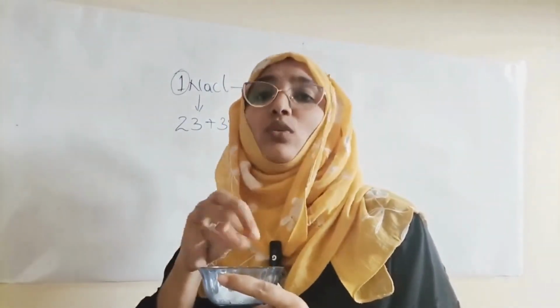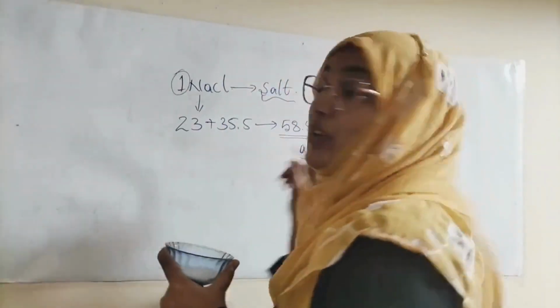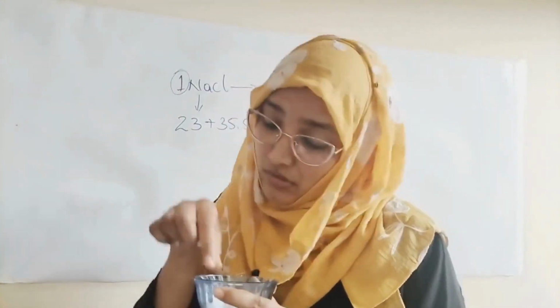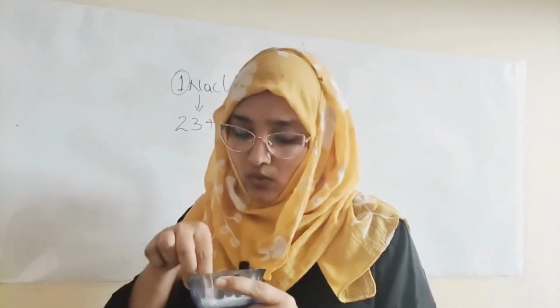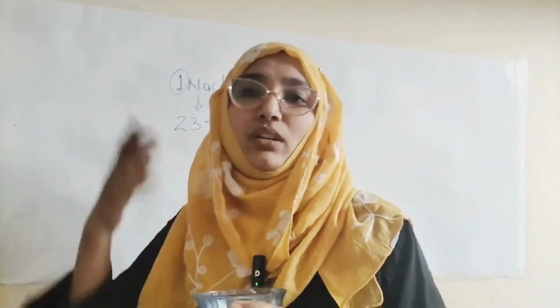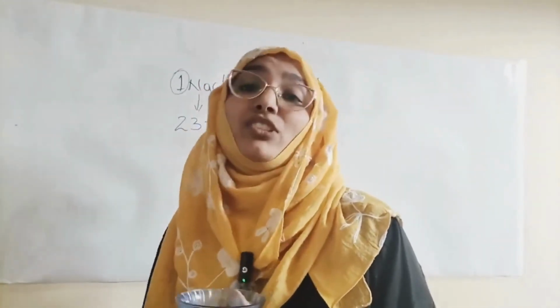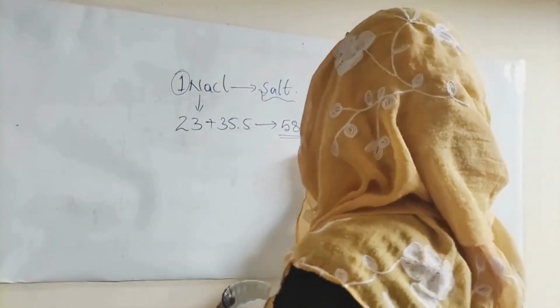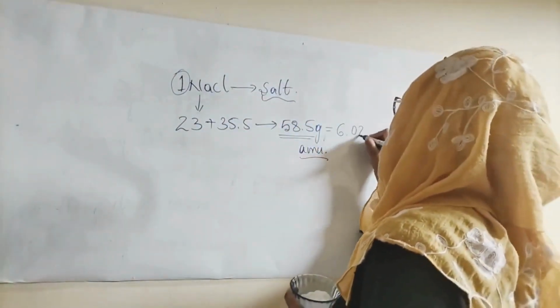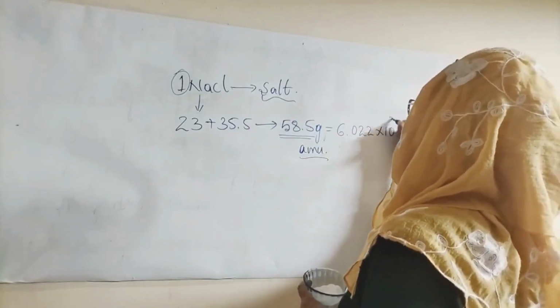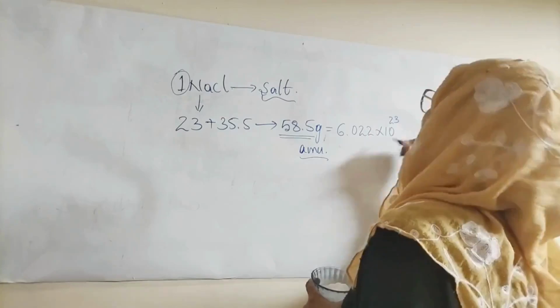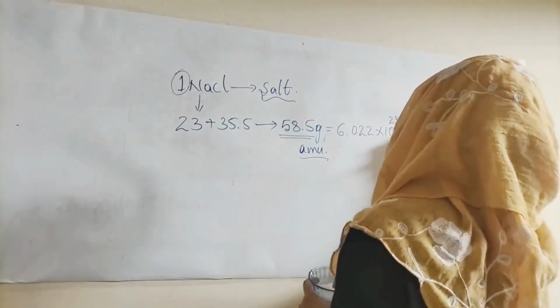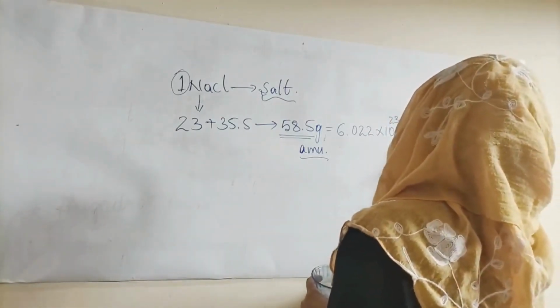Now if you need to count this 1 mole, 58.5 grams, you would take a single particle and count it like 1, 2, 3, 4, 5, 6,000, 10,000, 20,000, 30,000, 1 lakh. How many are they? Practically proven and approximately taken, this is equal to 6.022 into 10 to the power 23, the Avogadro number of molecules.